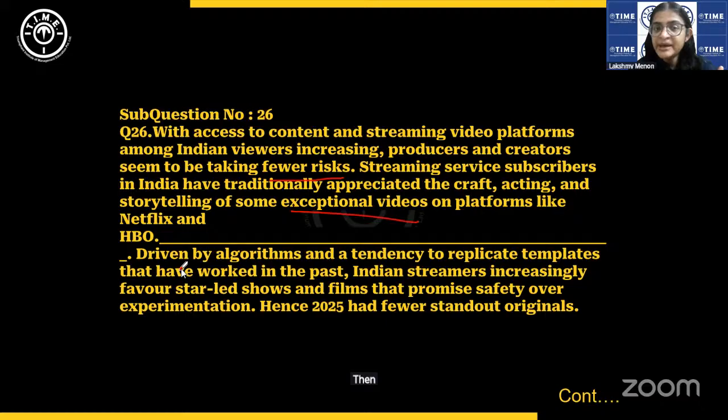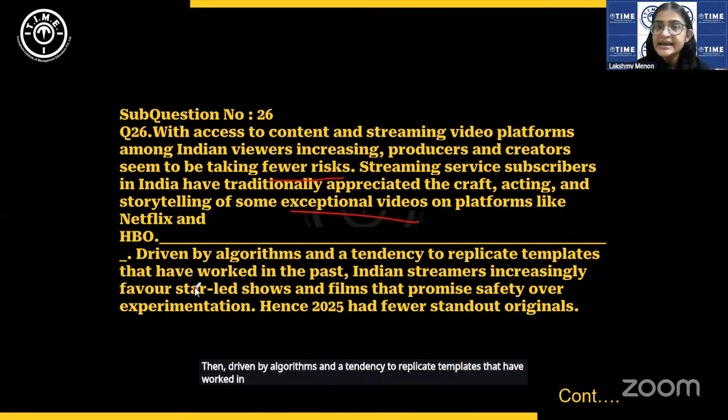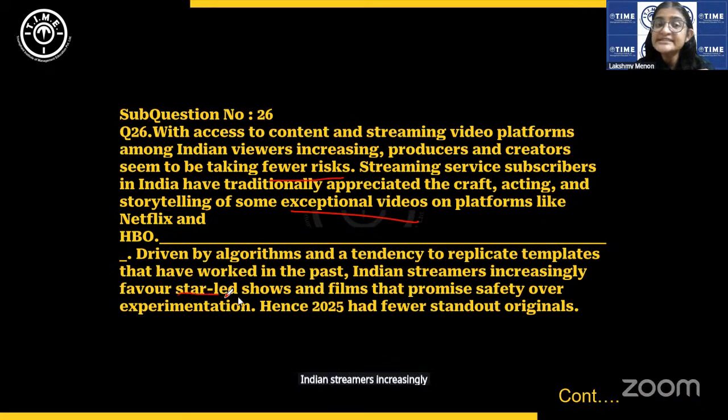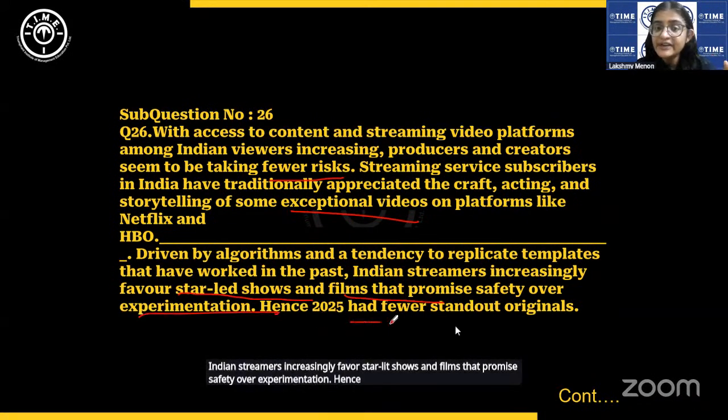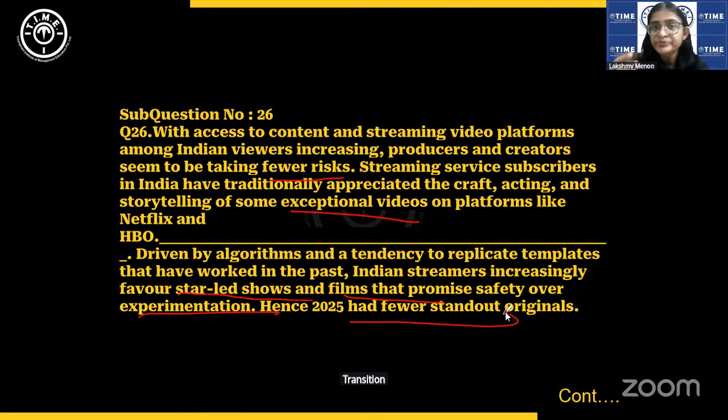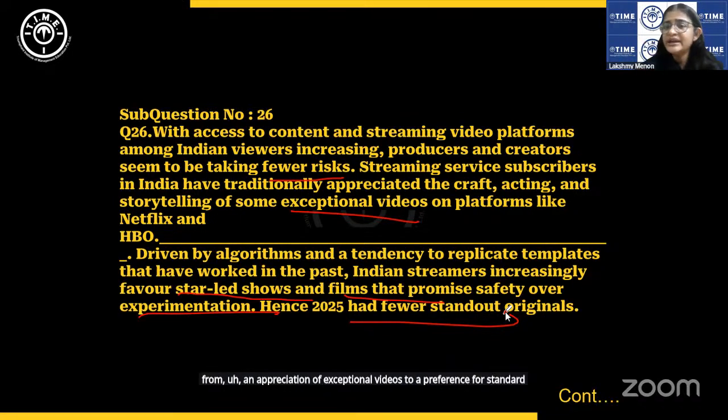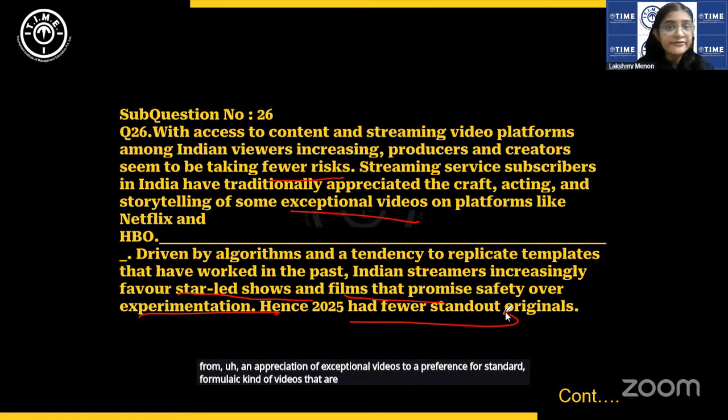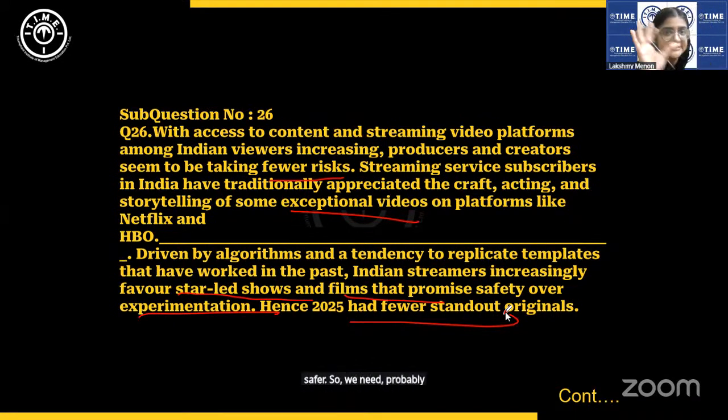Then, driven by algorithms and a tendency to replicate templates that have worked in the past, Indian streamers increasingly favor star-lit shows and films that promise safety over experimentation. Hence, 2025 had fewer standout originals. So, we are talking of a transition here, from an appreciation of exceptional videos to a preference for standard formulaic kind of videos that are safer. So, we need probably a sentence that indicates that transition, right?